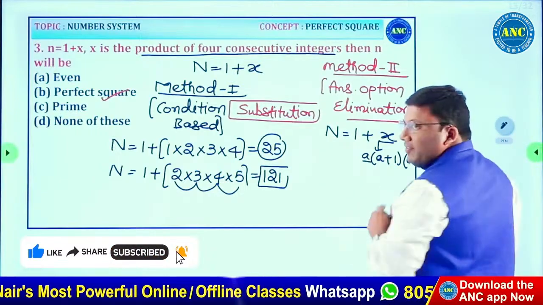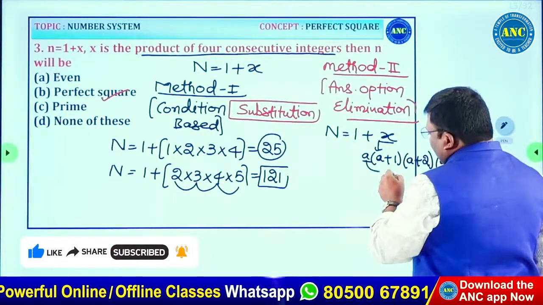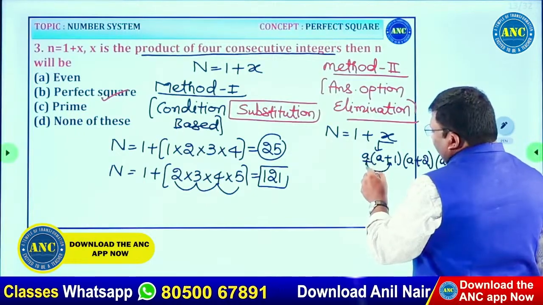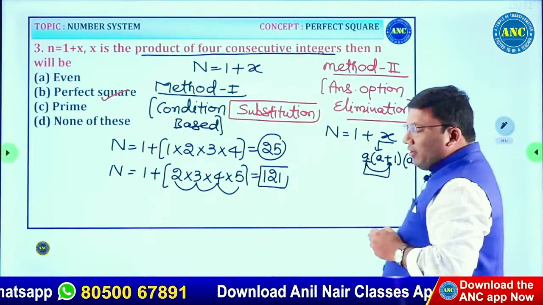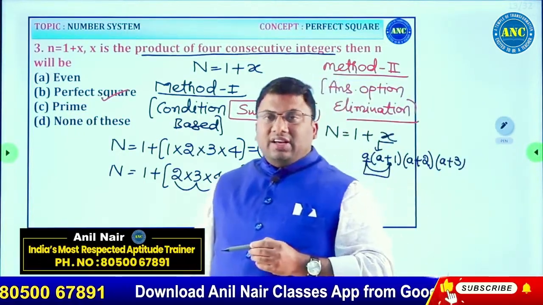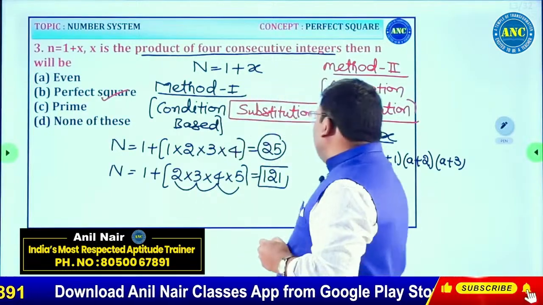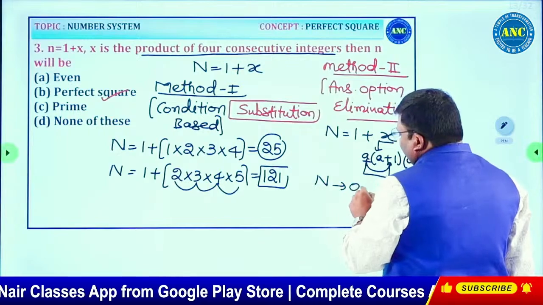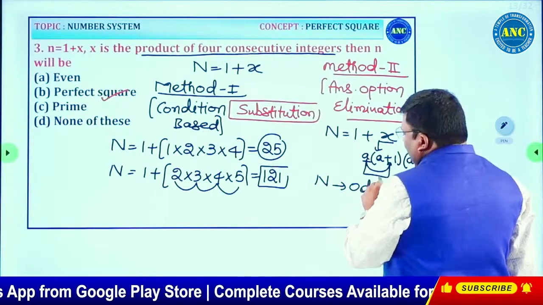If a is even, then even into any number is an even number. If a is odd, then a plus 1 becomes odd plus 1, which is even. Even plus 1 is odd. Definitely n has to be an odd number.